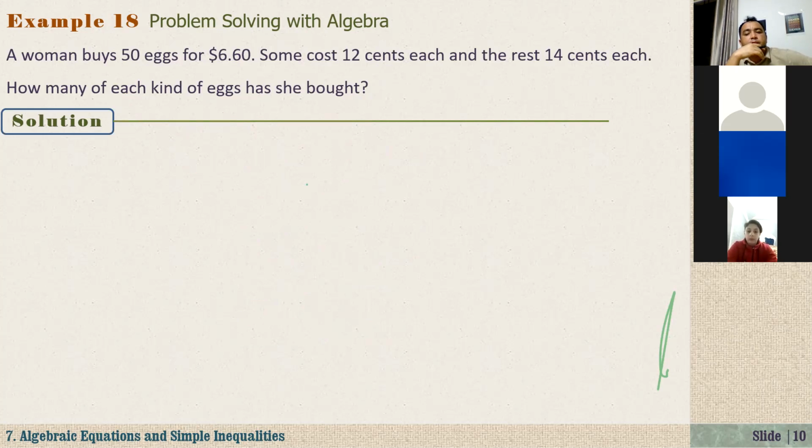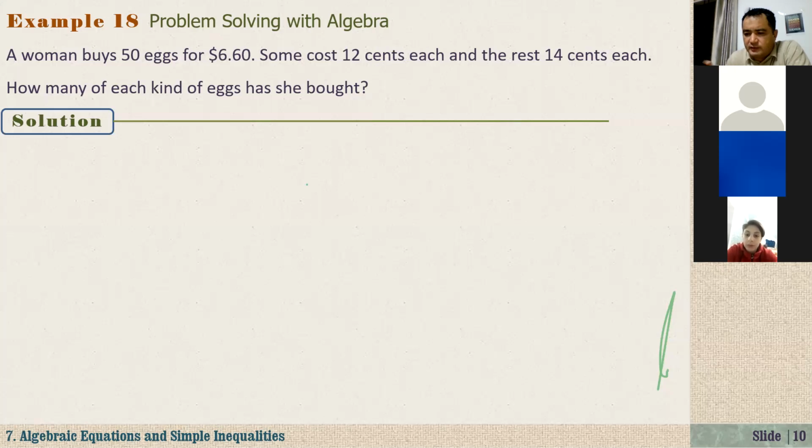A woman buys 50 eggs for $6.60. Some cost 12 cents each, and the rest 14 cents each. How many of each kind of eggs has she bought? So now you understand the question, right?